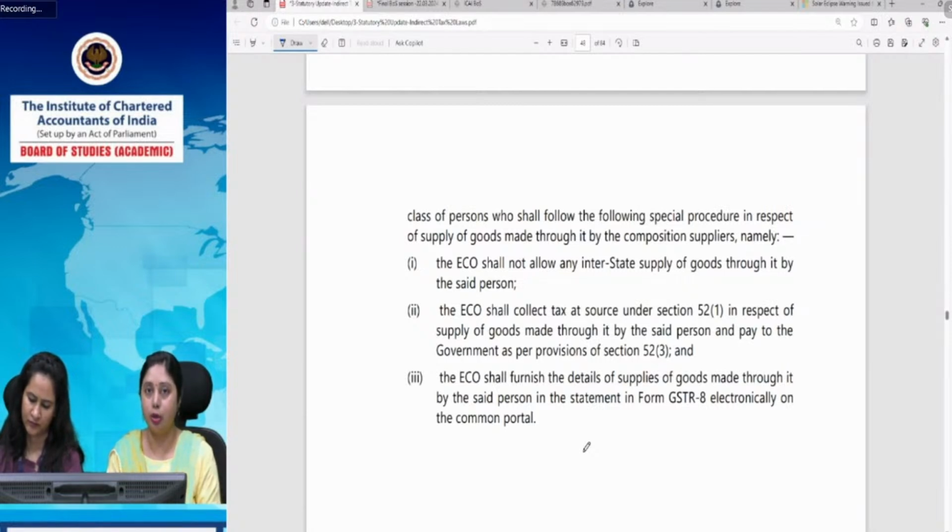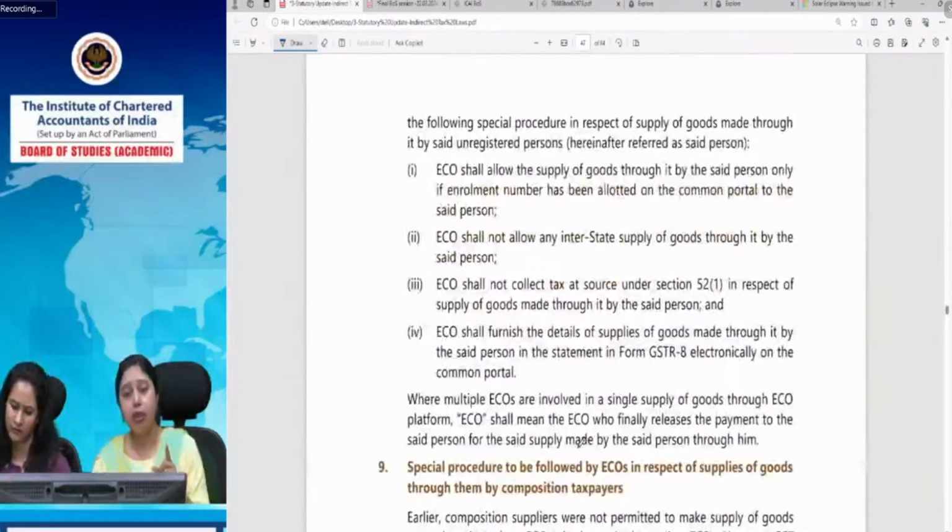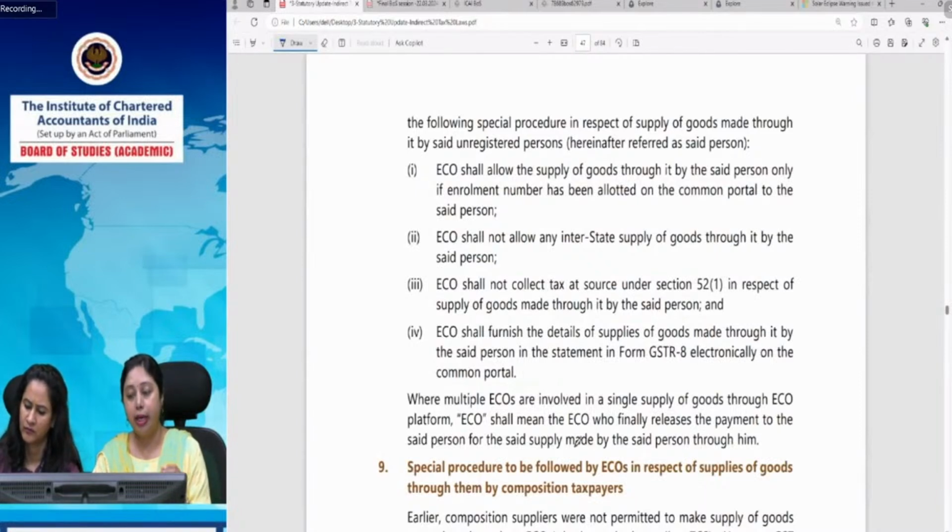That this is the composition supplier. This is the registration number. This is the TCS which we are deducting for him. All the details have to be furnished in GSTR 8. In fact, for unregistered person who is making supplies through ECO, for that also ECO has to provide the details in its GSTR 8, though TCS will not be deducted.